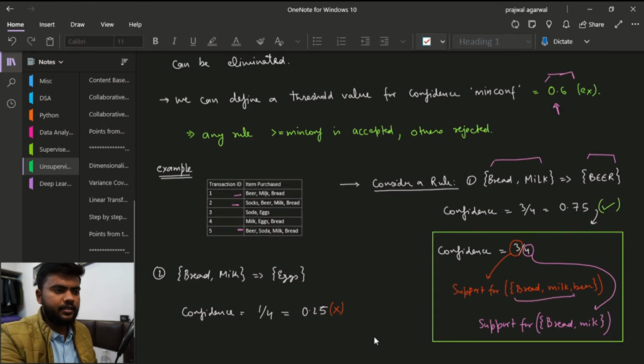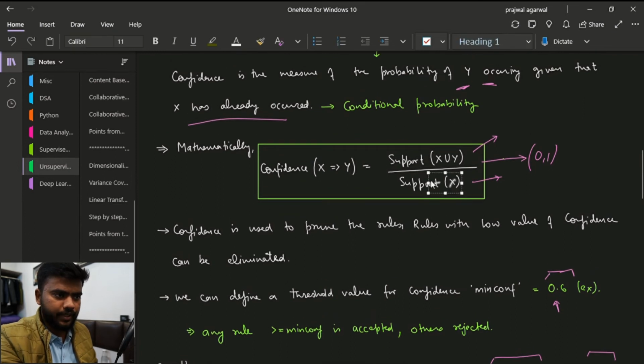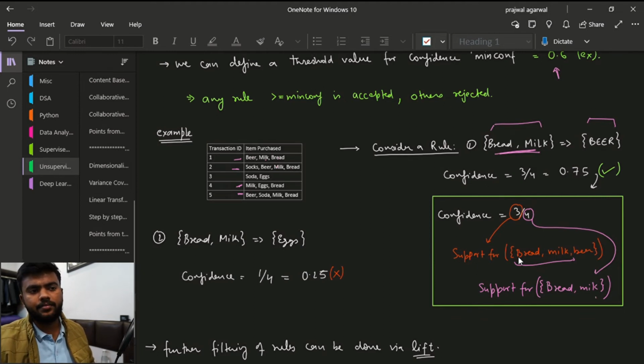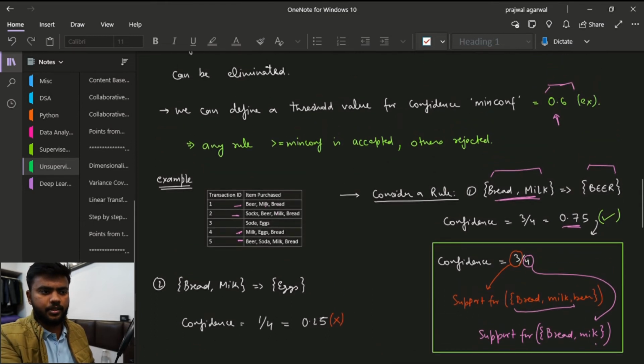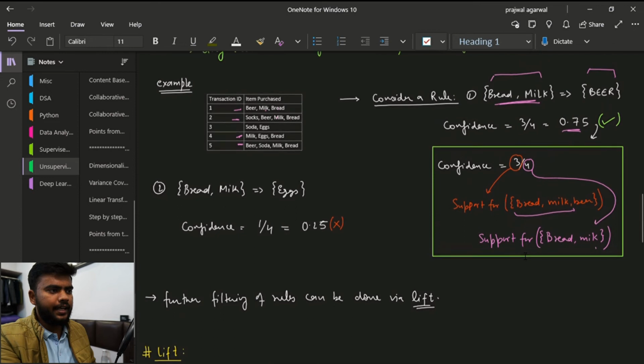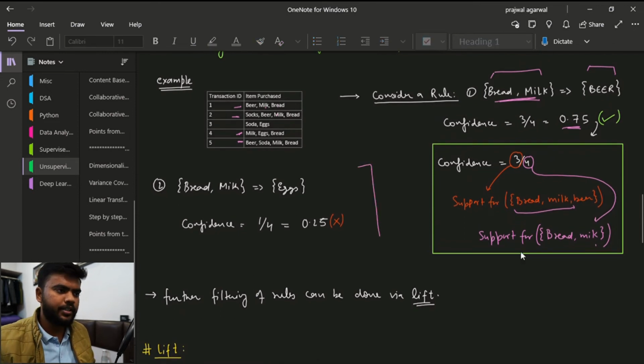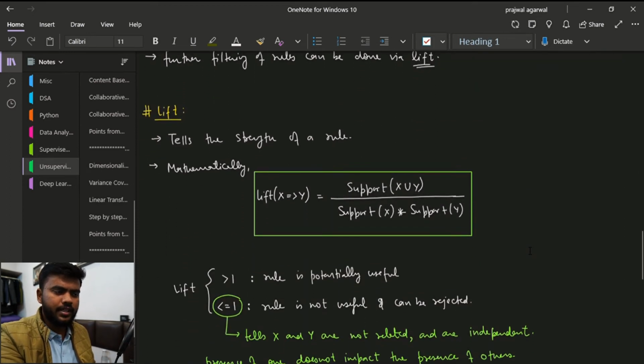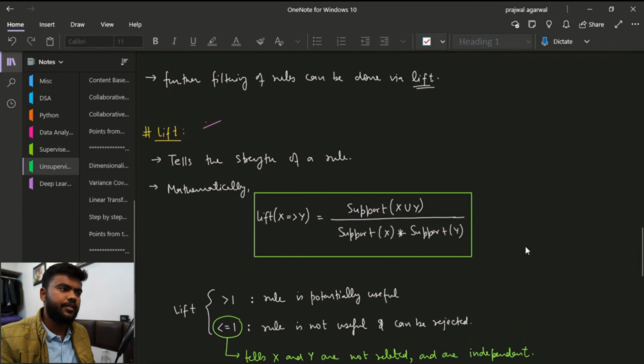Below we have just the support of X. X was bread and milk, and as you can see there are 4 cases where we have bread and milk. So the confidence comes out to be 3 by 4, which is 0.75, which is greater than our threshold of 0.6. So we can accept this rule, and hence we can calculate confidence for all the rules that we have. Further filtering of the rules can be done using the parameter lift.